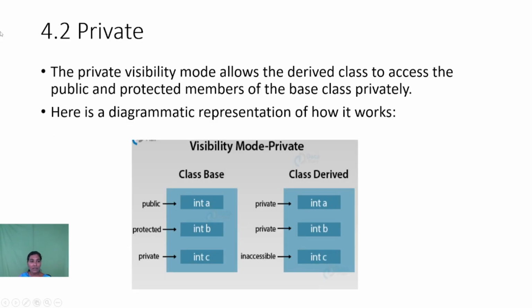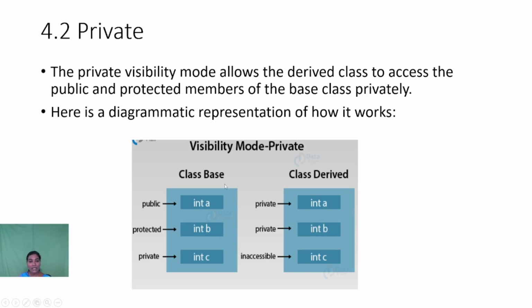The second one is the private mode. Private visibility mode allows the derived class to access the public and protected members of the base class privately. Here the base class contains three variables, integer A, B and integer C. Integer A is declared as public, integer B as protected and integer C as private.